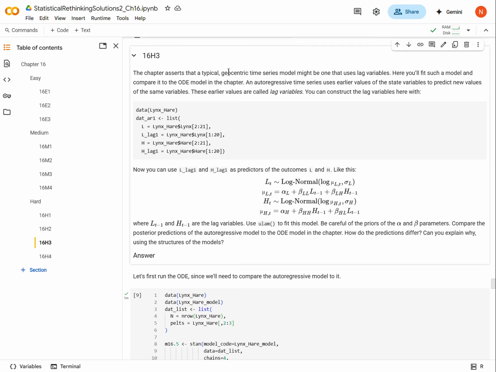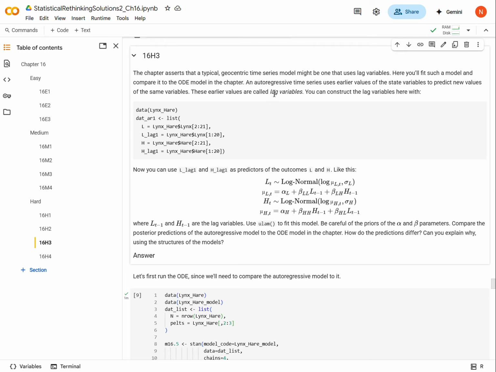And so now we're going to model that data differently, in a way that was suggested in the text, or not recommended, but something that we could do, and that is using an autoregressive time series. So in other words, the number of lynx and/or hares at any time period is predicted by the number of lynx and/or hares in the previous time period. Okay, and so we are regressing variables on themselves. So that's why it's an autoregressive time series.